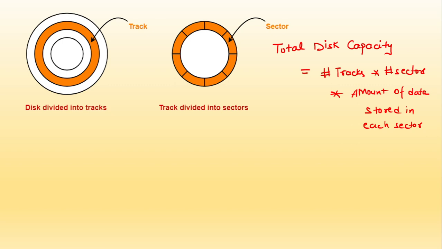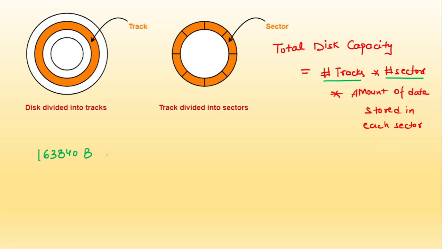So now if you see over here, what they have given to us is this disk capacity, right? I hope you have understood this point. How did this come about? See, our disk is made up of tracks. Each track is made up of a certain number of sectors, so number of sectors, and the data is held in these sectors only, amount of data stored.